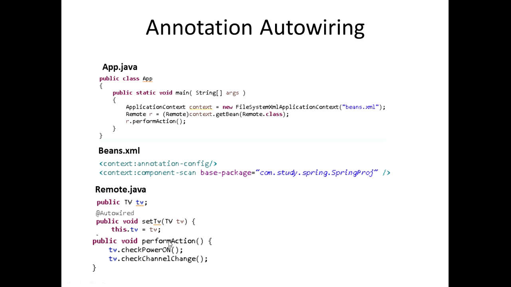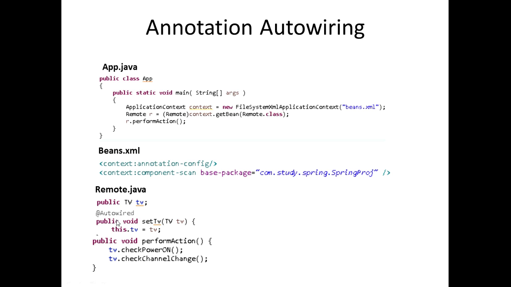And we also have another method down here called perform action, which is just going to call the TV class and is going to pretty much just have a System.out.println method in here that prints out power is on. And then down here we have another method that we call check channel change, and it's just going to say channel has been changed. All right, so we're injecting dependency using this autowire right here.